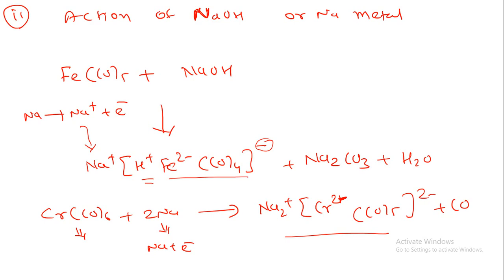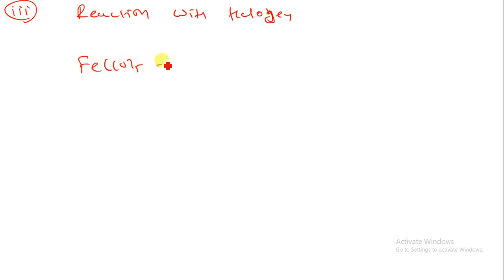Now let us understand one more example. Suppose when we are having a halogen that is reacted with the carbonyl, what will happen over here? So reaction with the halogen of metal carbonyl. So let us take one more example, that is Fe(CO)5. When it is reacted with the halogen, what will happen?